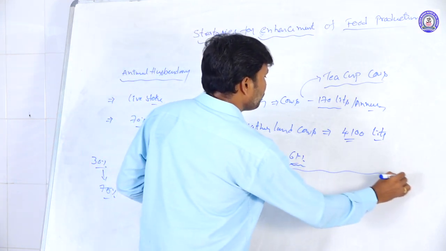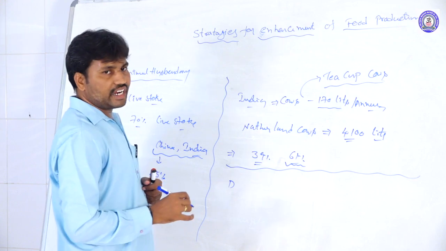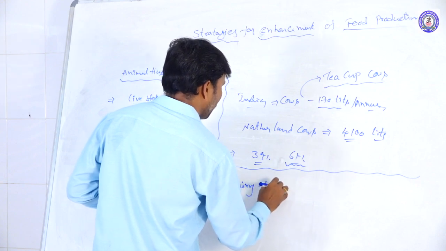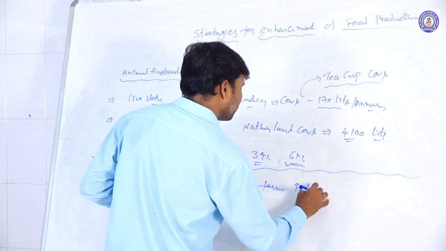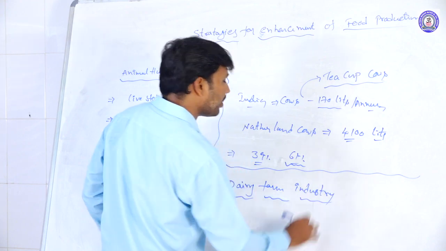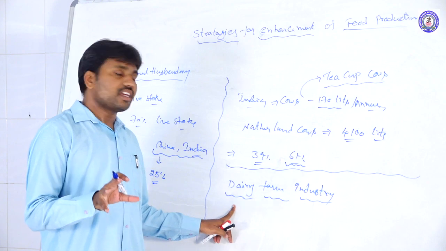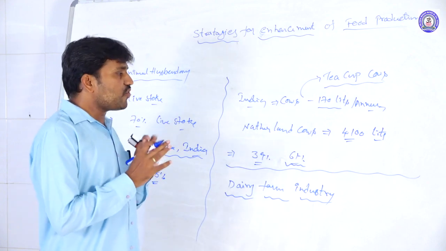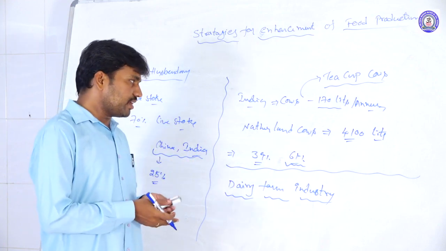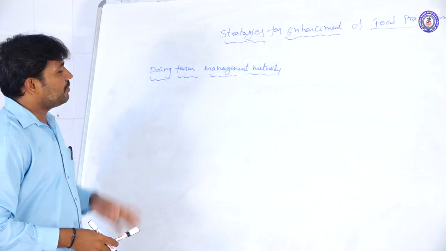Then, to raise this productivity, we follow some management methods, namely the dairy farm industry. The rearing of cows and buffaloes and improving their milk production is called the dairy farm industry. In this dairy farm industry, we follow some management methods, and by these methods we are increasing their productivity.